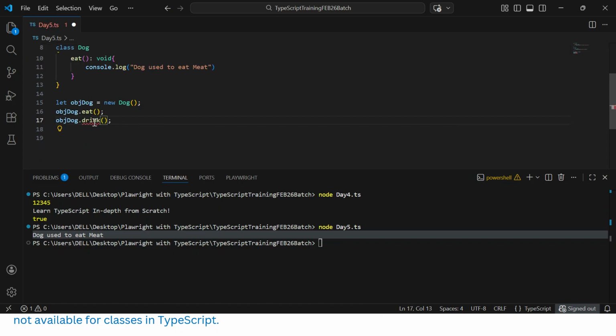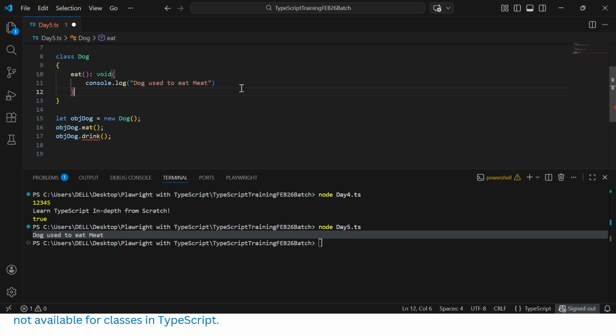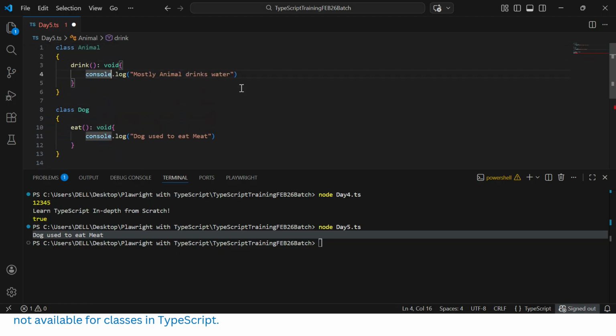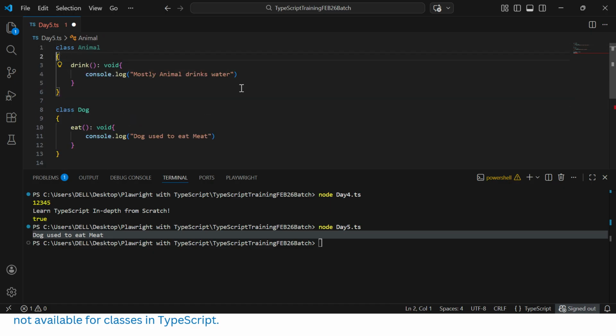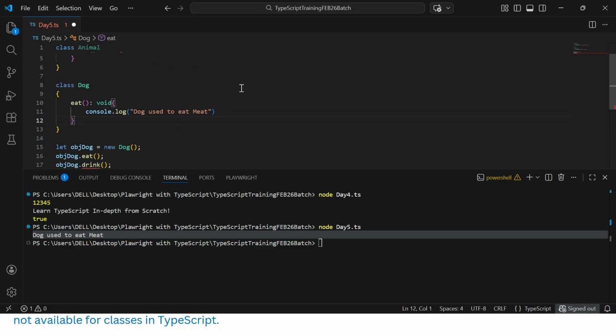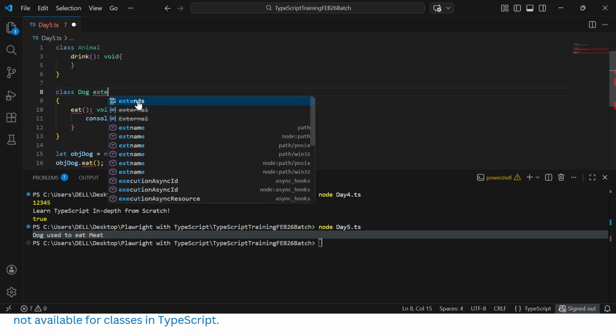You can see an error immediately: Property drink does not exist on type Dog. So that is the problem. Though we can logically understand this is the parent class and this is the child class, TypeScript is still not able to understand. Why? Because we have created those two separate classes, but we did not build any relationship. So how can we make Dog a child and Animal a parent? We need to go to the child class, use the extends keyword and call the parent class.